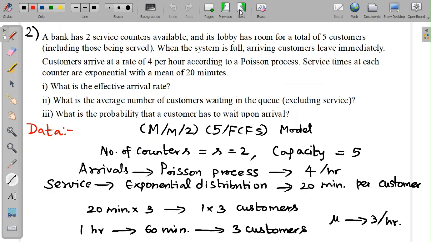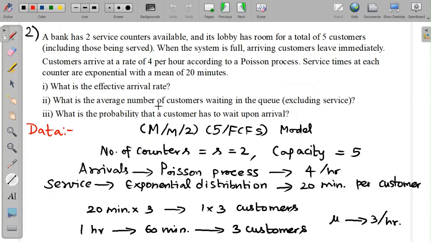For the second problem, we'll look at a bank which has service counters which are 2 in number, and its lobby has room for a total of 5 customers, including those being served. When the system is full, the arriving customers are lost and they leave immediately. So customers arrive at the rate of 4 per hour, according to a Poisson process. Service times at each counter are exponential with an average of 20 minutes. We are supposed to determine three answers: the effective arrival rate, the average number of customers in the queue, and the probability that a customer has to wait upon arrival.